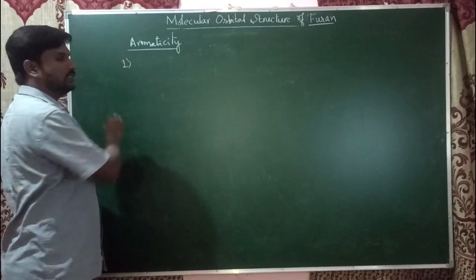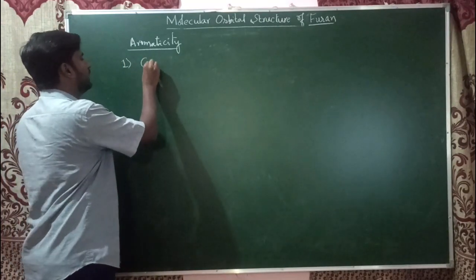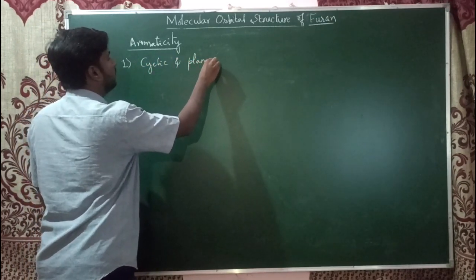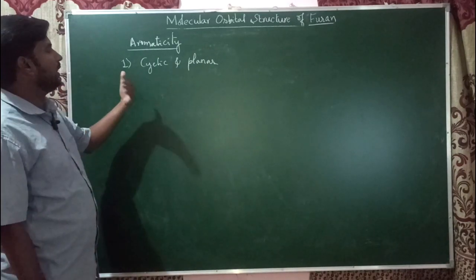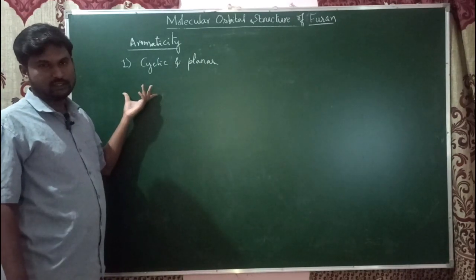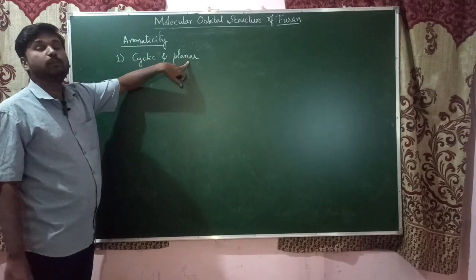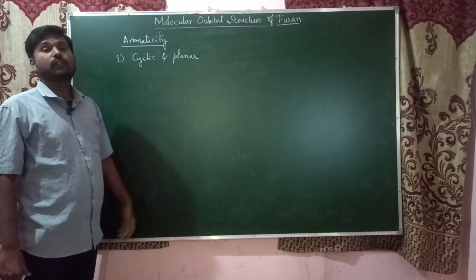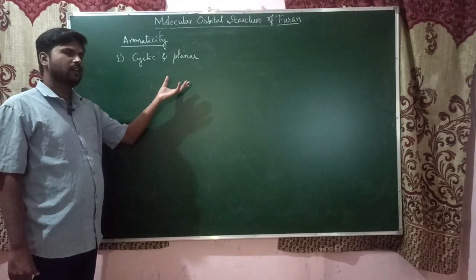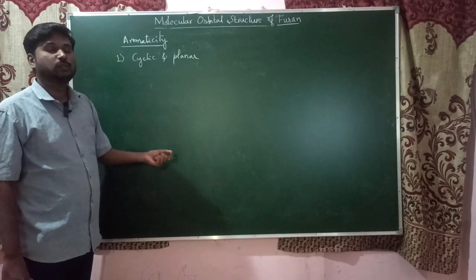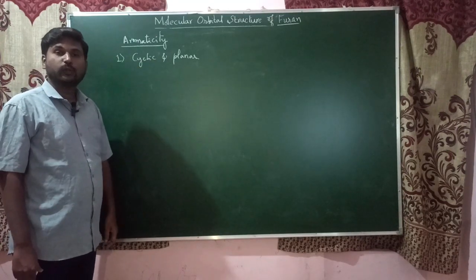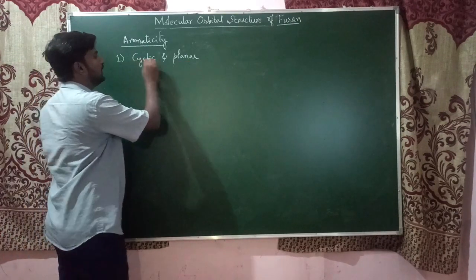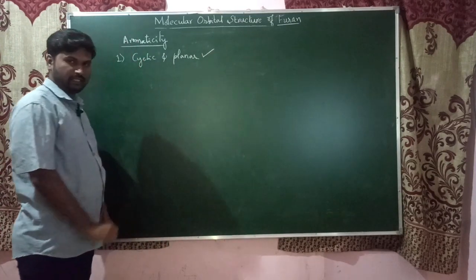The first criterion is that the compound must be cyclic and planar. Furan is a ring structure, and ring means cyclic, so it fulfills the first one. It is also planar in geometry: as you saw in the molecular structure, all the carbons and the oxygen are sp2 hybridized, which means trigonal planar geometry. So the first criterion is completely fulfilled.